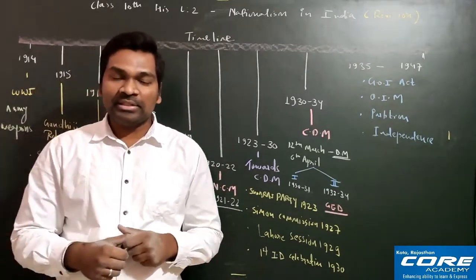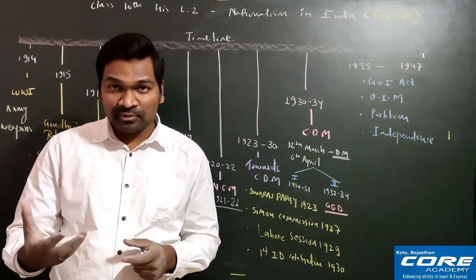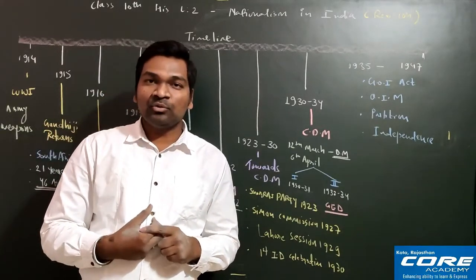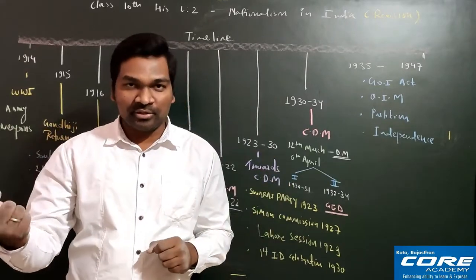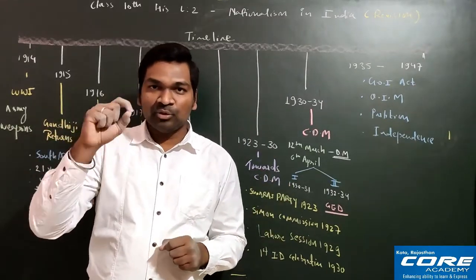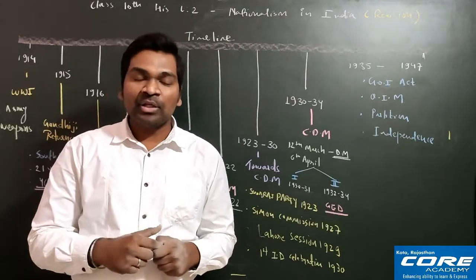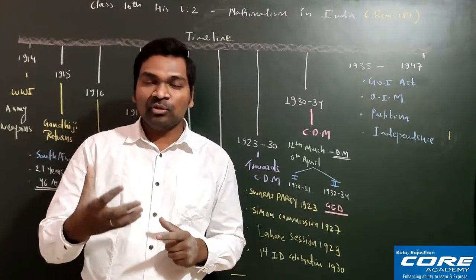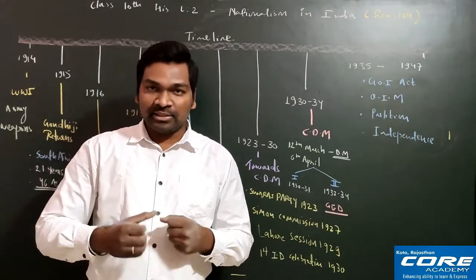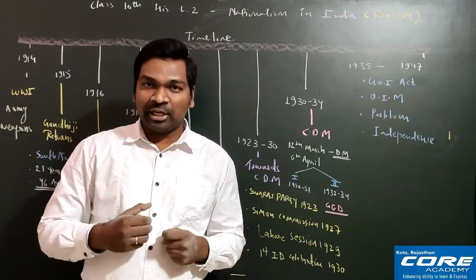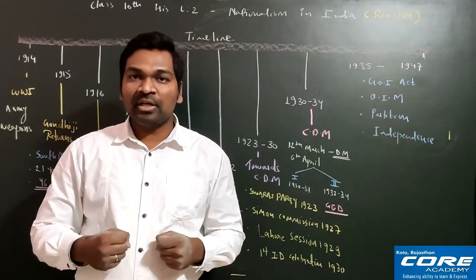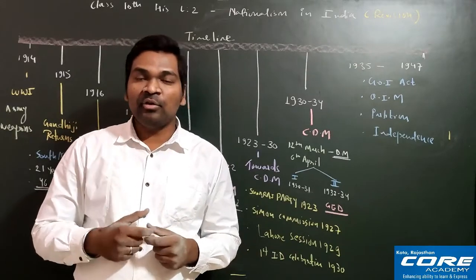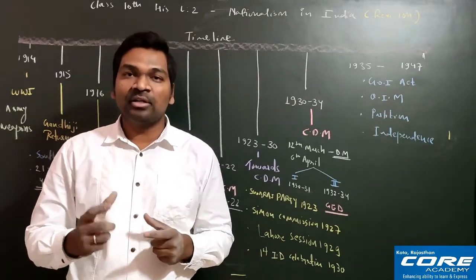So saffron is the color which was used for Hindu religion, green was the color which was used for Islam religion, and the white color was used for Christian and other religions. And in between he has used one symbol which was called charkha. So charkha was the symbol used for self-reliance and self-dependence, means you are not depending on any other entity or any other power, means we can manage our country, we can control our country, we can run our country. We don't need Britishers to manage our country.